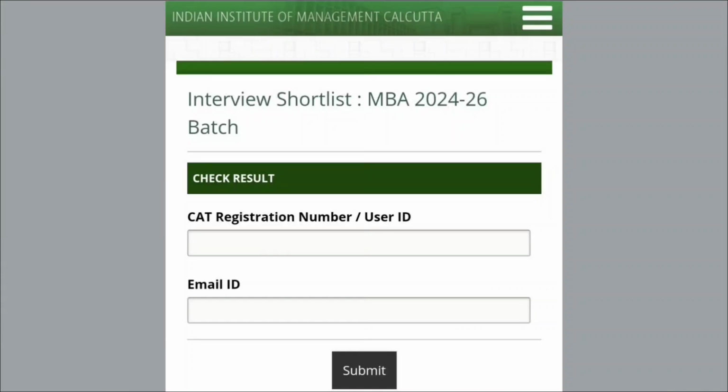So there is one update about the Indian Institute of Management Calcutta. The shortlist call for the WAT and PI round from IIM Calcutta is out. You can check on the website of IIM Calcutta or the link I am sharing in the description box. You can check with your CAT registration number and email ID.